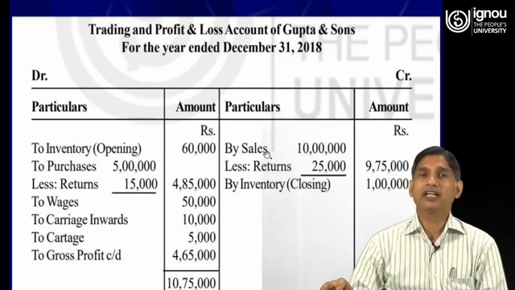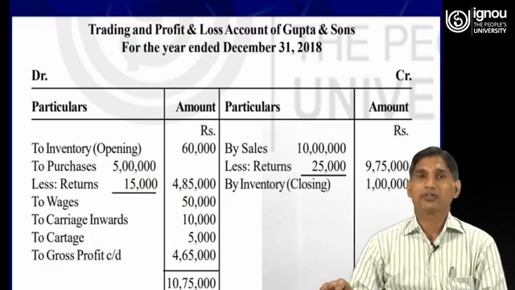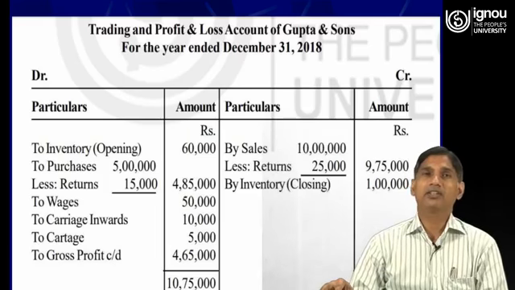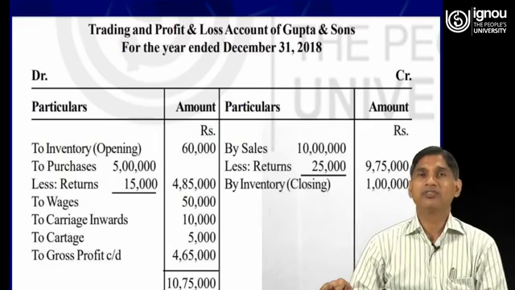Now on the credit side of the trading account, I have told you that at the top of the credit side we generally write sales. So sales is provided in the trial balance, rupees 10 lakh, less sales return. Again it is also provided in the trial balance, 25,000. So the net balance is 9,75,000, that is net sales.